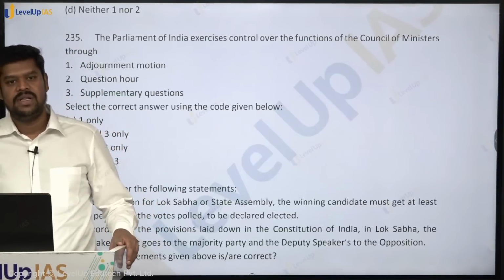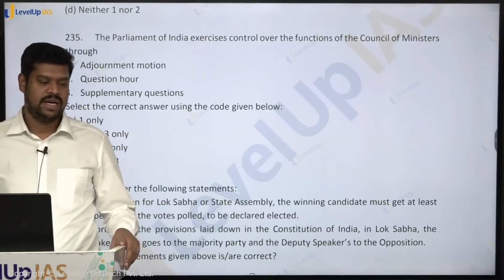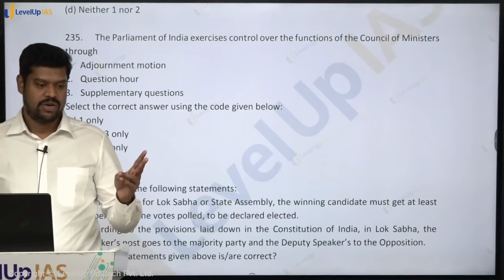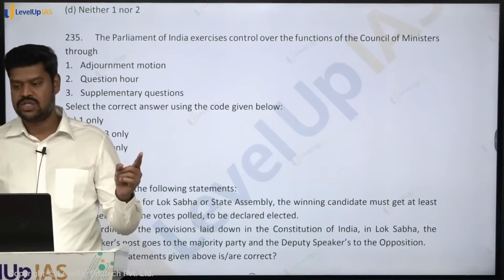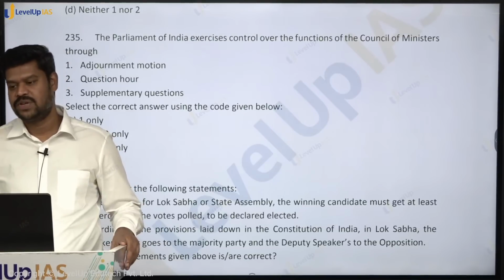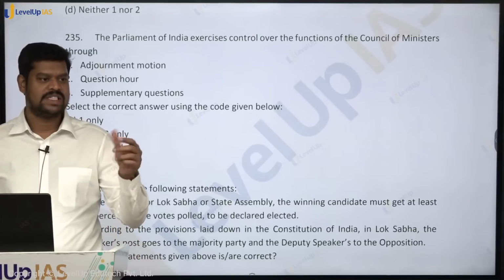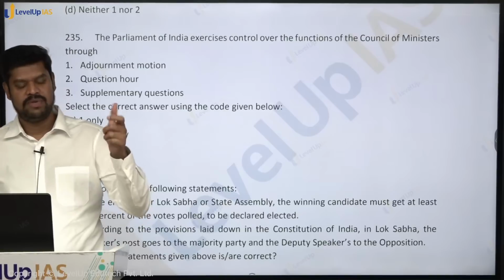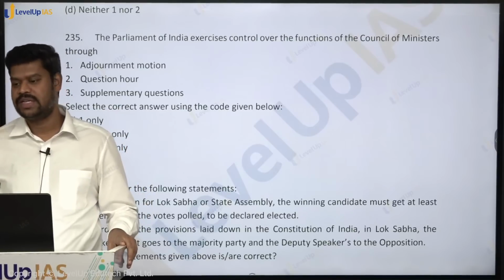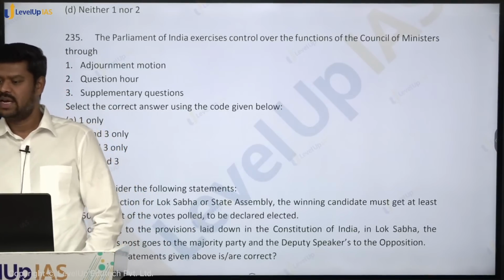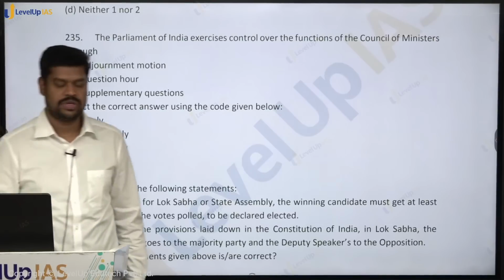Now please tell me that in the question hour 3 types of questions can be raised. What are the types of questions? Starred question, unstarred question, and then there is a short notice question. Now, how is a short notice question different from the other 2 types of question? The notice time is less. In the other cases, both in starred and unstarred question, a minimum of 15 days of notice has to be given, whereas here it is less than 10 days of notice. So because of the urgency, they can use this tool called the short notice question.